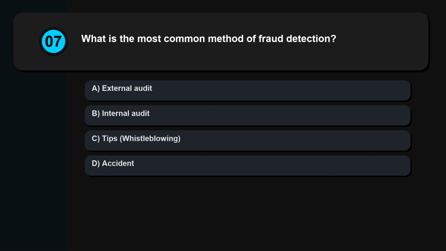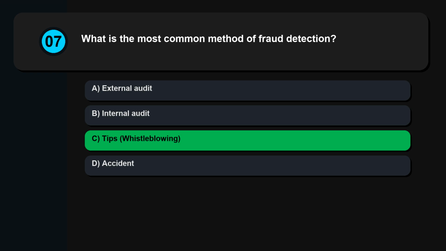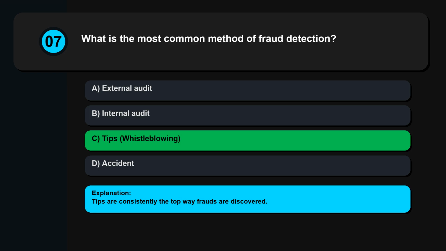Question 7. What is the most common method of fraud detection? External audit, internal audit, tips, whistleblowing, accident. Tips are consistently the top way frauds are discovered.